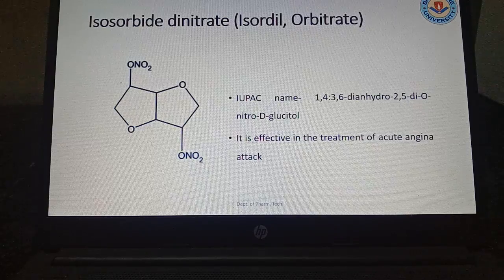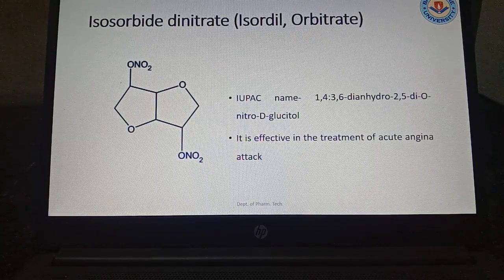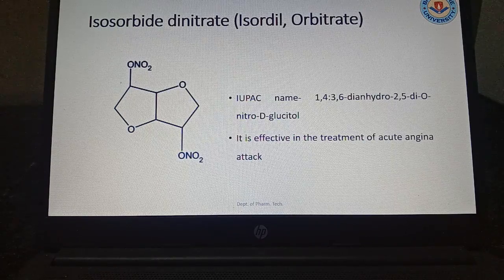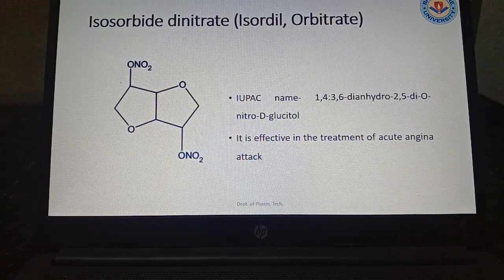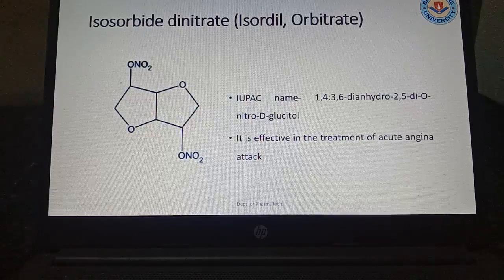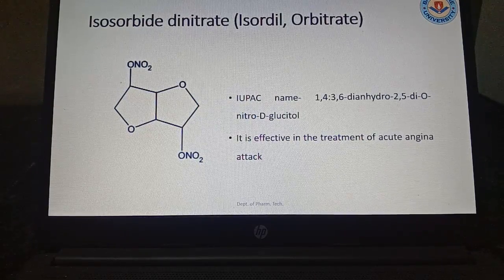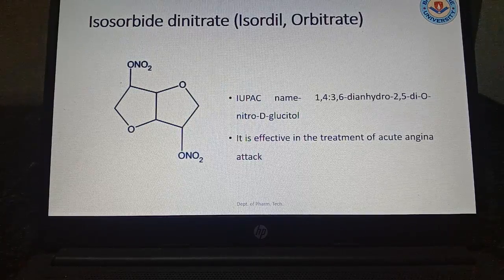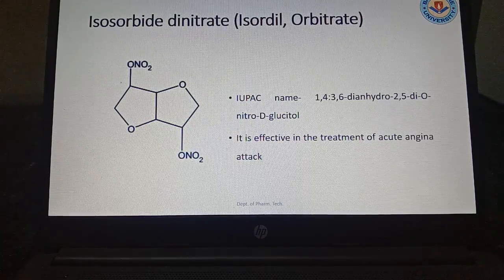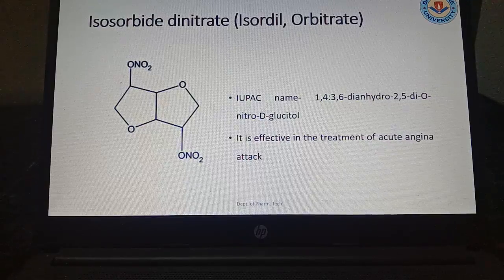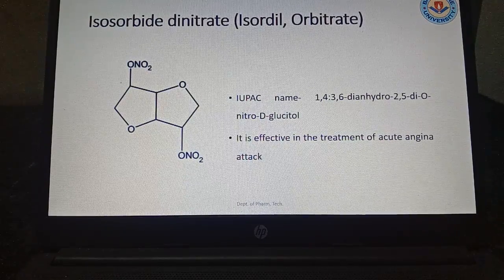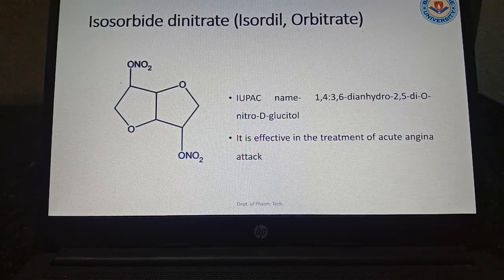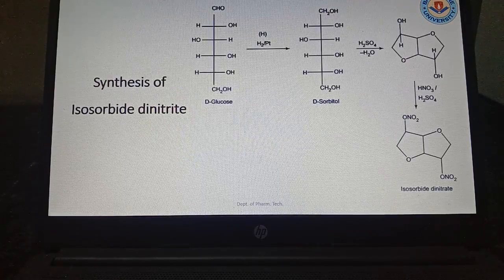Isosorbide dinitrate is one of the important drugs, also known as isordil or sorbitrate, whereas the IUPAC name is 1,4,3,6-dianhydro-2,5-di-O-nitro-D-glucitol. That means it is related to gluconic acid. It is effective in the treatment of acute angina attack. Very good drug. If any person is having an attack in your home, you can give the drug sublingually, which will help prevent the occurrence of death also.